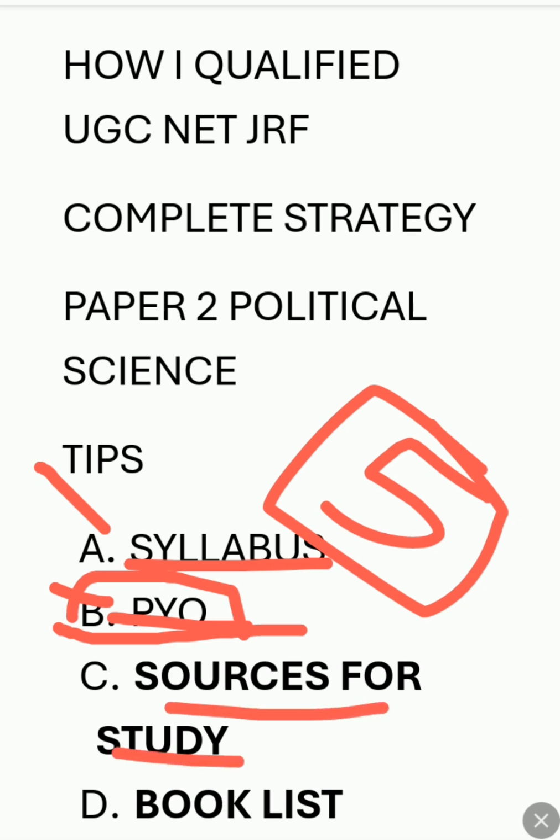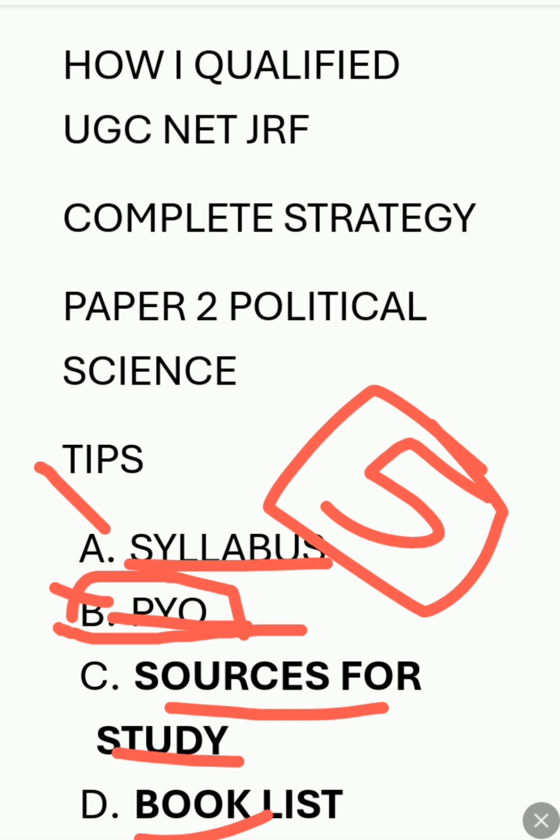That's the most important thing: what kind of book list you can use. First of all, you can use YouTube channels. There are many YouTube channels for political science, and many people take marathon classes. But for conceptual and basic understanding, there are different books for different subjects.